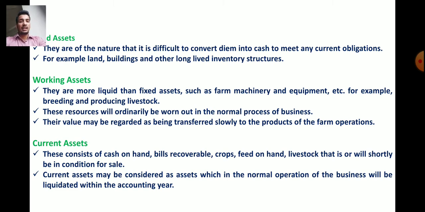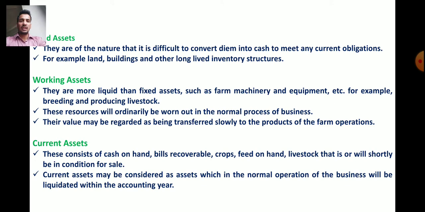So working assets are those assets which are more liquid or more flexible than the fixed assets, such as farm machinery and equipment, etc. For example, breeding and producing livestock. Means some farm machinery and equipment, so we can sell when we need it. So these are the working assets.